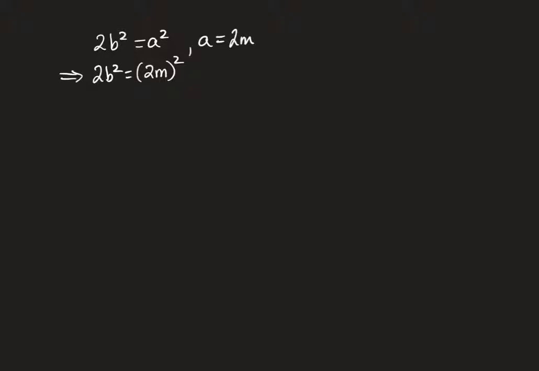Right, so we had 2b squared is equal to a squared, and then we found that a is going to be 2m. So this therefore implies, if we put those two back together, that 2b squared is equal to (2m) squared. And you can probably see where we're going with this. So this implies that 2b squared is equal to 4m squared, which then implies, if you divide both sides by the 2 there, that b squared is equal to 2m squared, which by the same logic implies that b is also even, right? So then if we look back at the first assumption that a and b are both indivisible, or they can't be reduced any further, this becomes untrue, right?